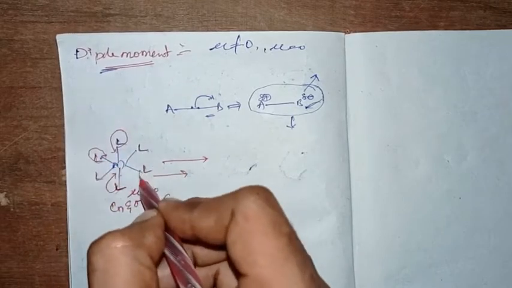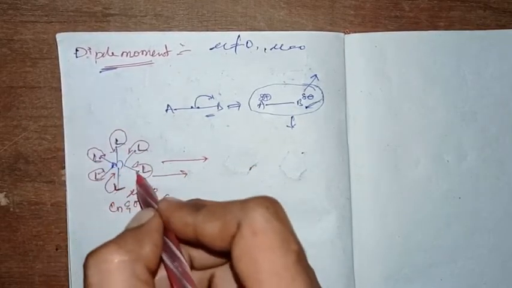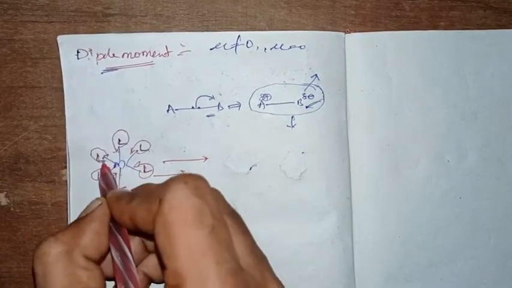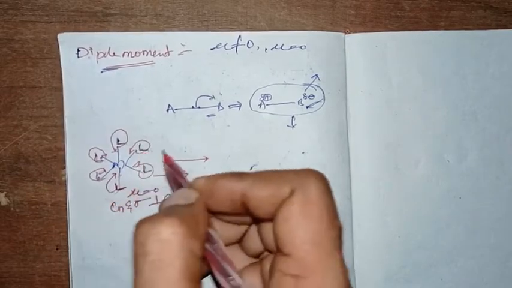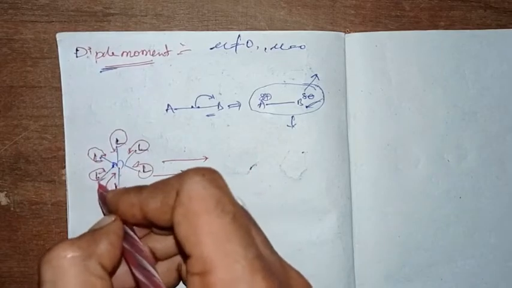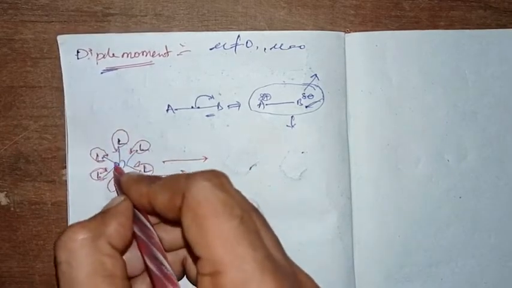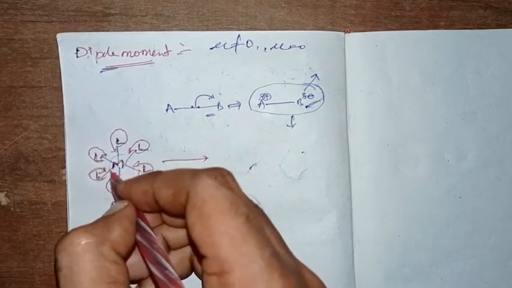Whatever the ligand sides have, the donation from one to the other, they have opposite ligands. For this ligand there is an opposite, for this ligand there is an opposite. How effectively one ligand is donating, similarly effectively the opposite ligand also will donate. The metal accepts the electron density in a certain range only.